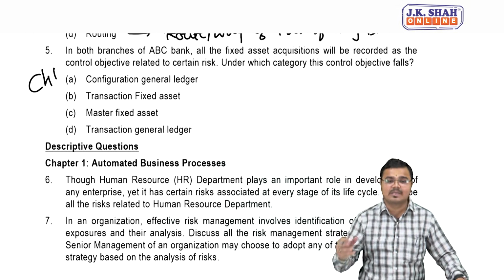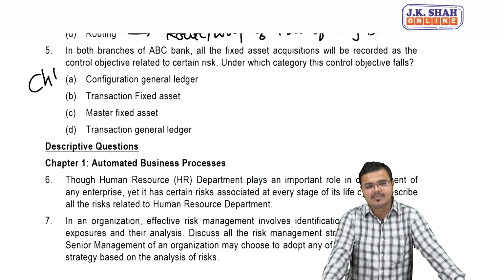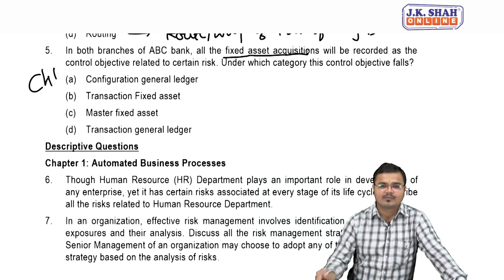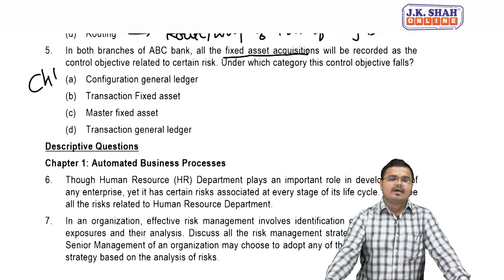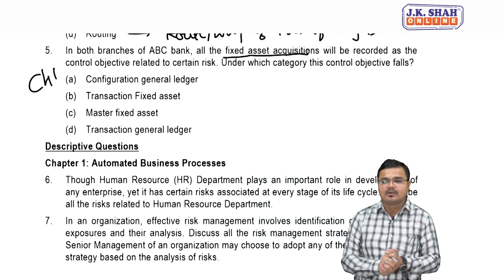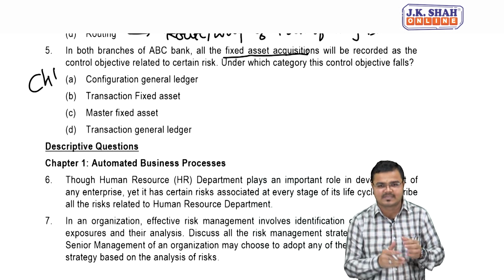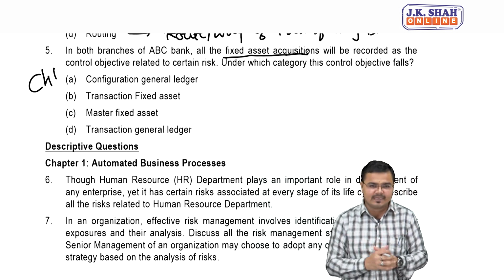Now let's talk about chapter number 1. What they said, people, is that we have the fixed assets acquisition. Do you agree with me? Yes or no? Agree? Okay. Recorded as the control objective related to certain risk. So certain risks are there which are related to fixed assets recording. Which category will it be?